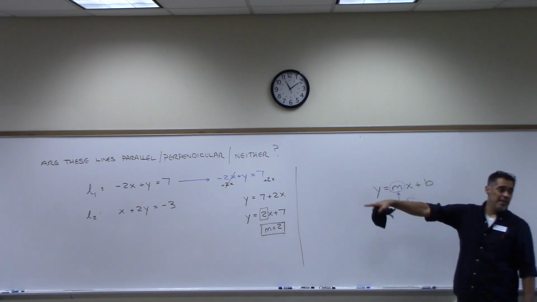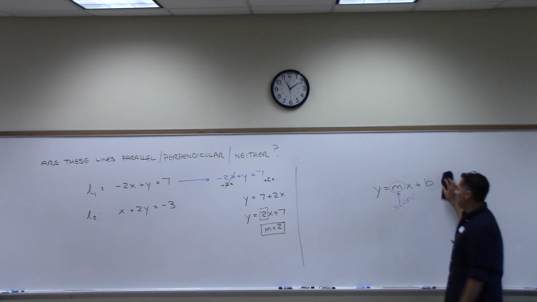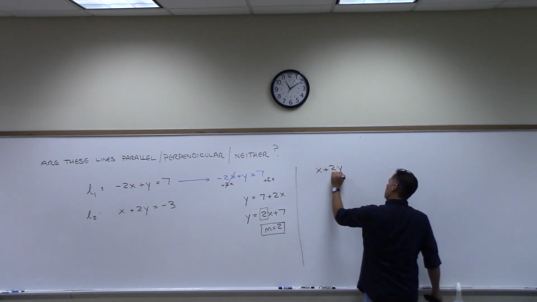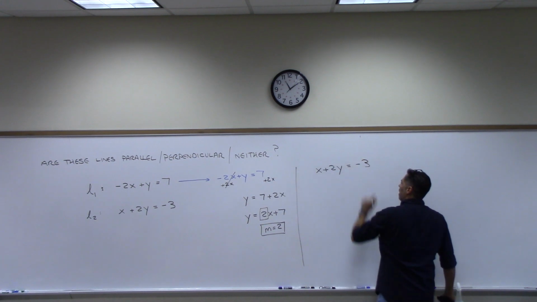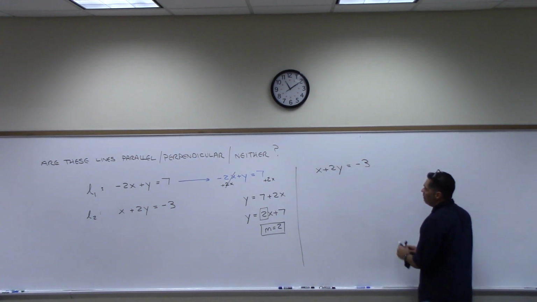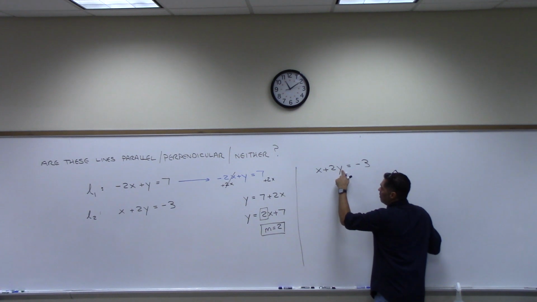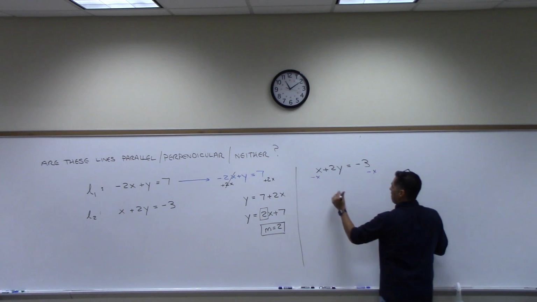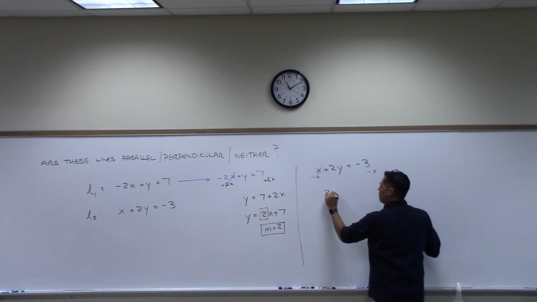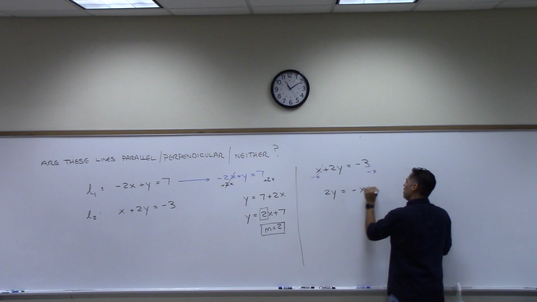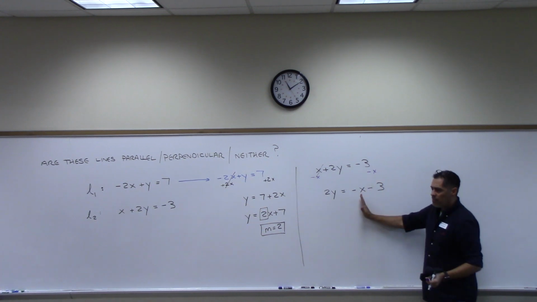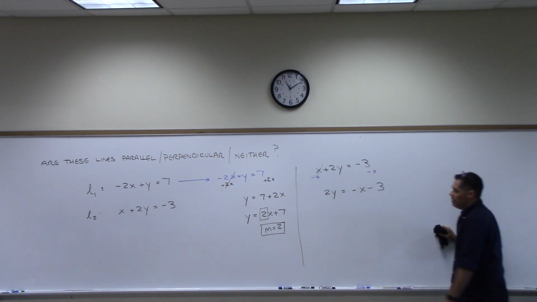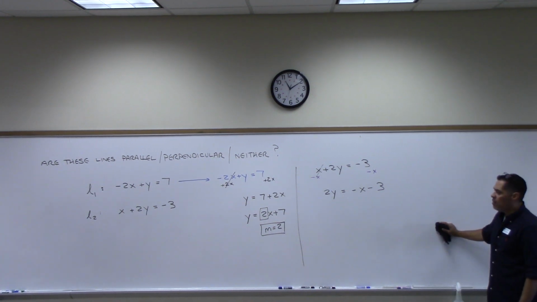Now I need to find the slope of the other line. So I'm going to solve for y there. So take x plus 2y equals negative 3. And I'm going to do the same thing. I need to get x by itself. I mean, sorry, not x by itself, y by itself. So I need to get rid of this x. So minus x here, minus x here. Goes away. We get 2y equals, and I'm going to write this in the order, you know, the x first, then the number. So the minus x, then the minus 3.